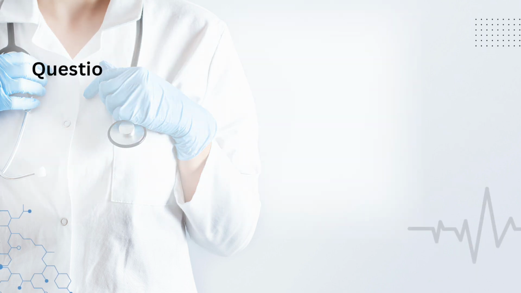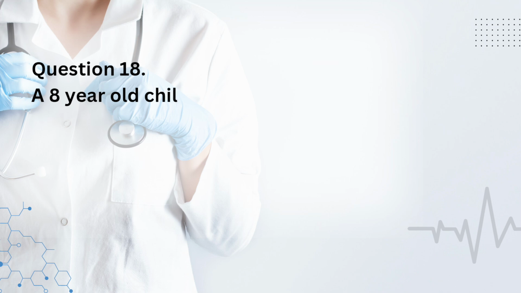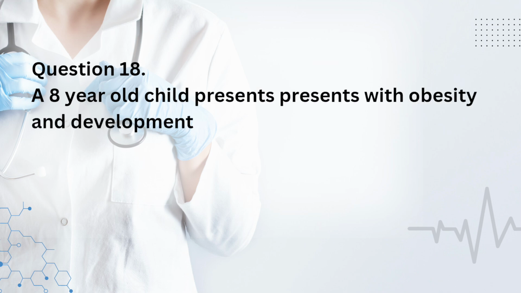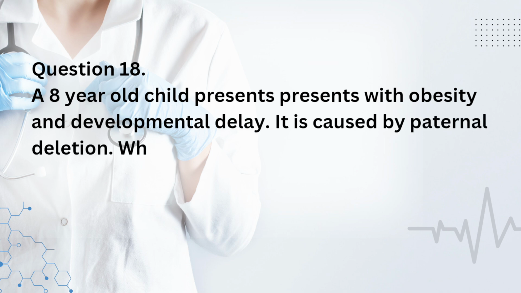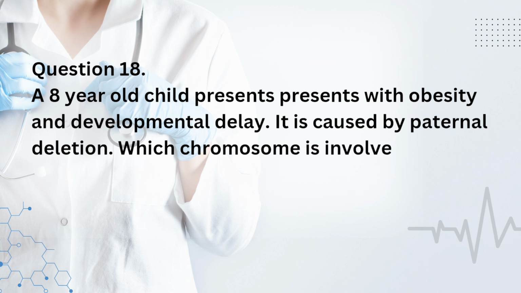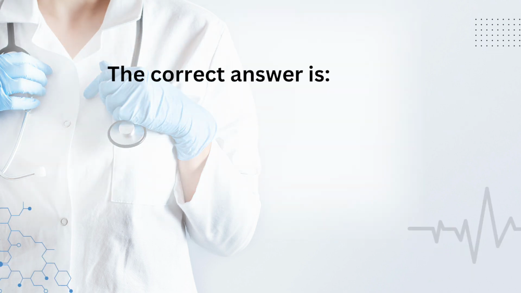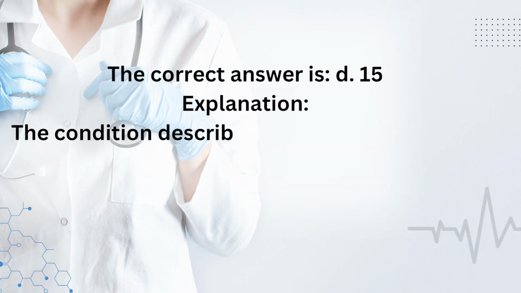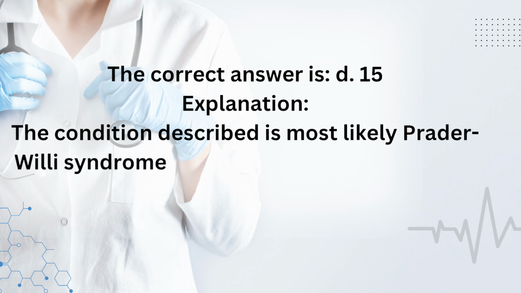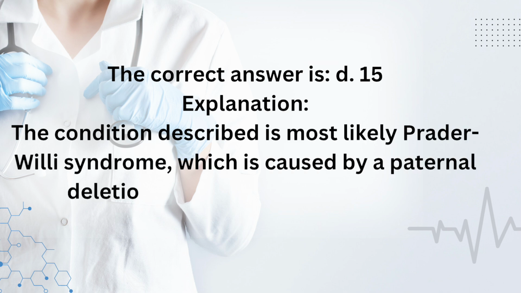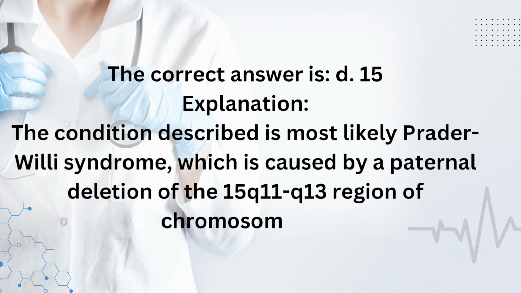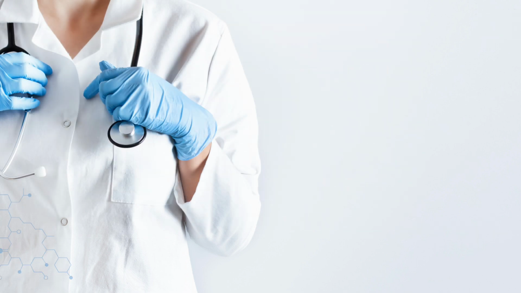testing. Question 18. An 8-year-old child presents with obesity and developmental delay. It is caused by paternal deletion. Which chromosome is involved? A. 21. B. 11. C. 15. D. 10. The correct answer is C. 15. Explanation. The condition described is most likely Prader-Willi syndrome, which is caused by a paternal deletion of the 15q11-q13 region of chromosome 15.